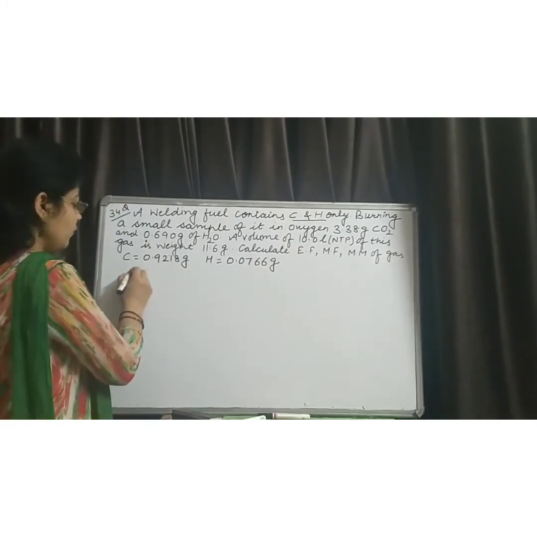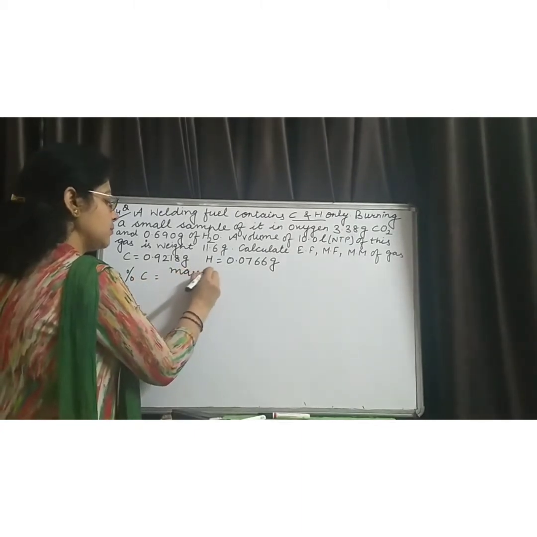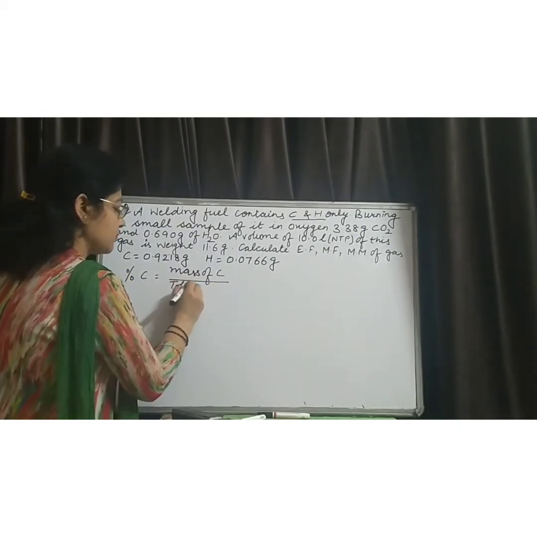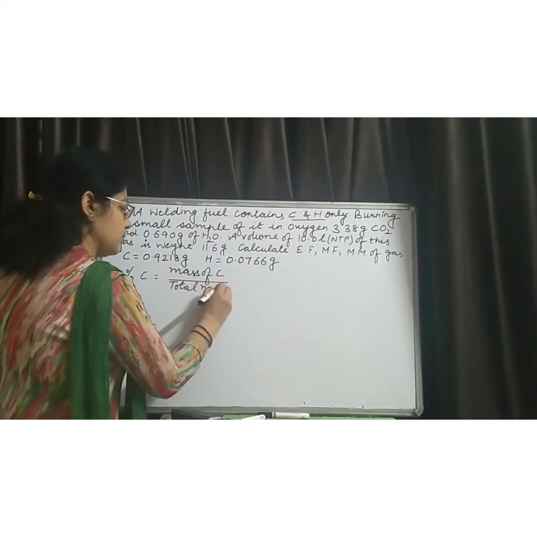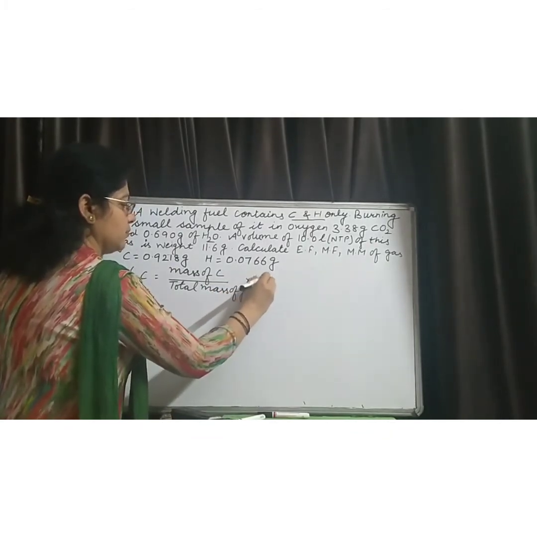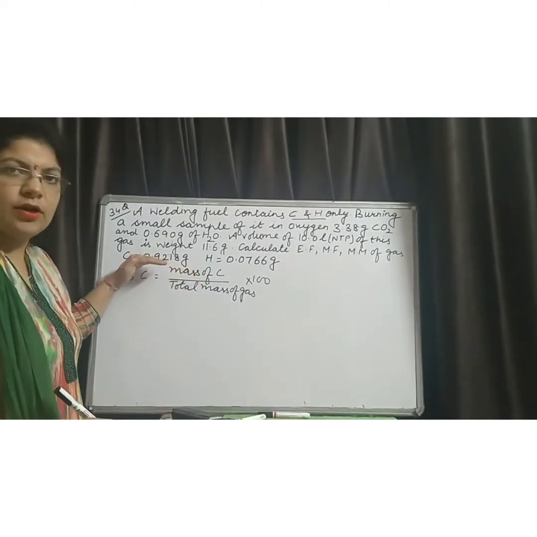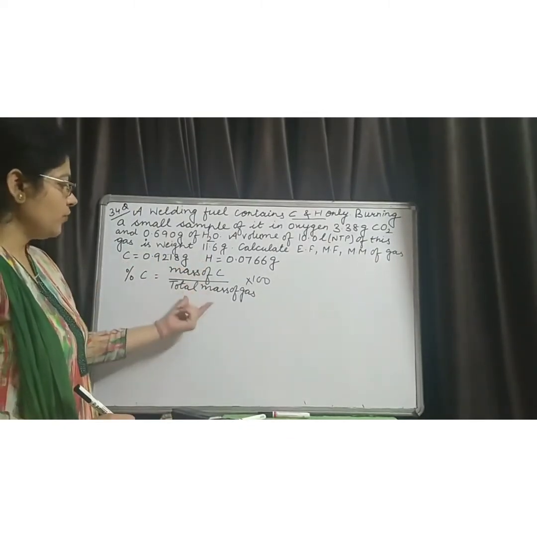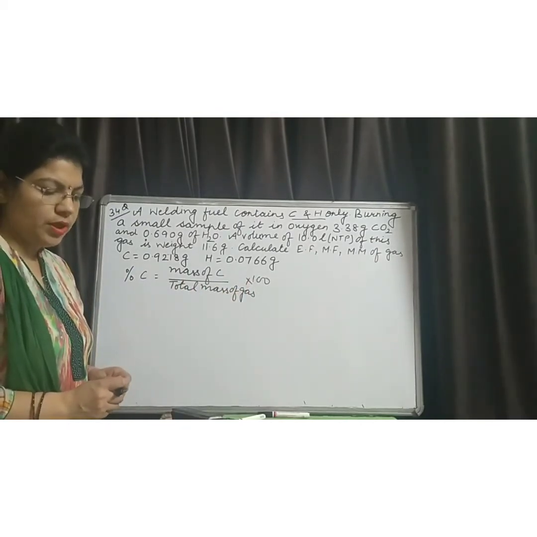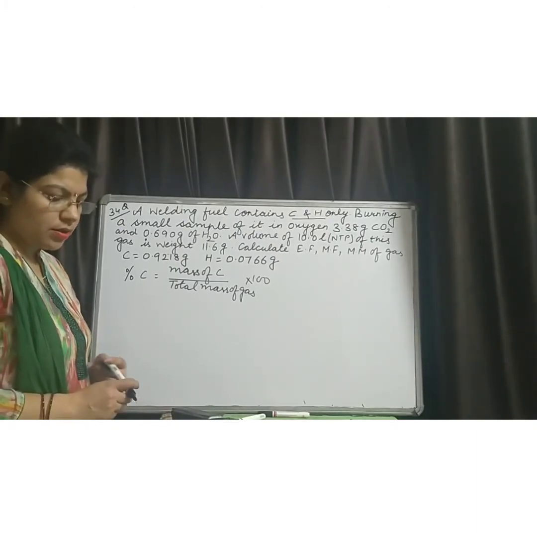For percentage of carbon, we know that it is mass of carbon divided by total mass of the gas multiplied by 100. The mass of carbon we have already calculated. If we solve this, it comes out to be the percentage of carbon in this compound.